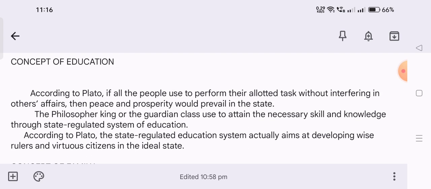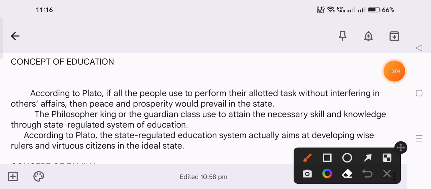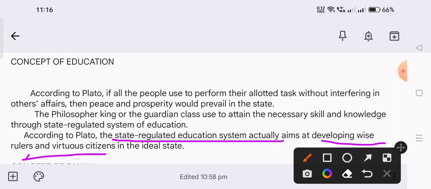According to Plato, the state regulated education system aims at developing wise rulers and virtuous citizens in the ideal state. He said that the state should regulate the education and develop wise rulers and virtuous citizens.